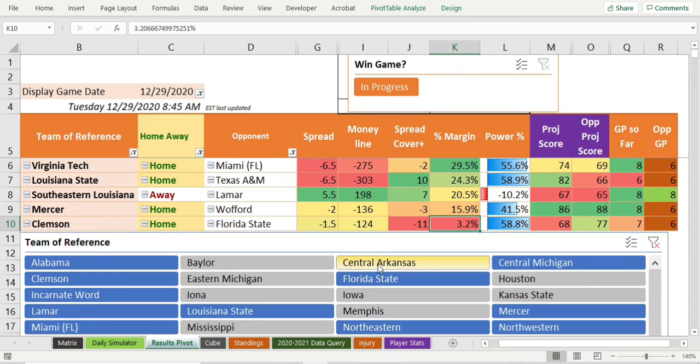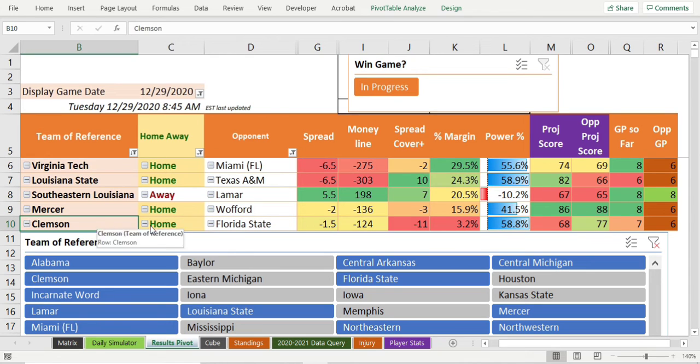Clemson, Florida State. At home, margin's super close. Point projections say Florida State wins this game. There's only a lot of games that played, teams that have played 6 games. I guess that's kind of the cutoff where teams have started their season and you see where they're at. I kind of like Clemson at home, -124, but Florida State is a really good team. So you're asking for this to be a dogfight.